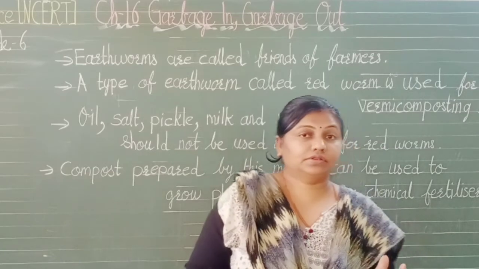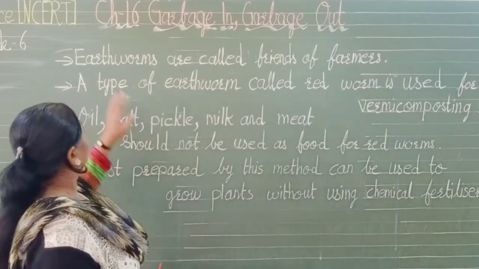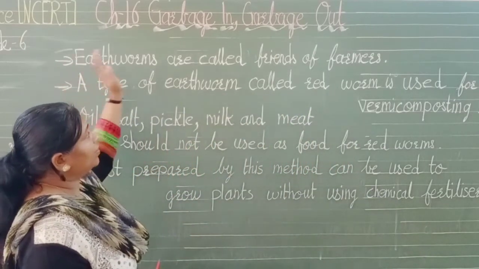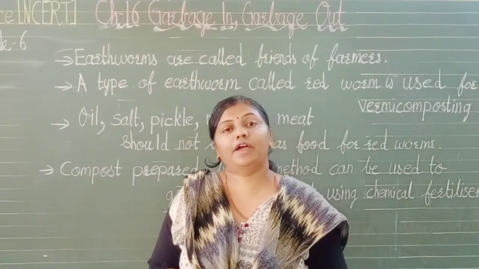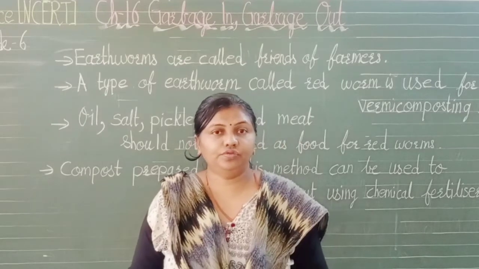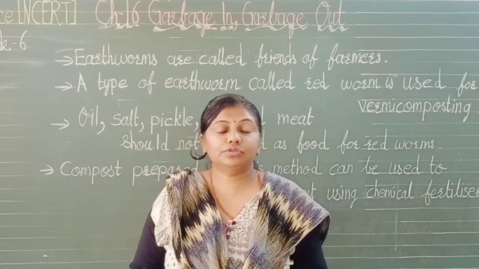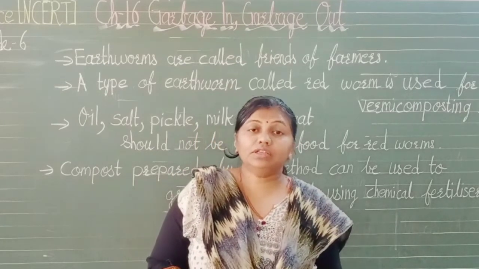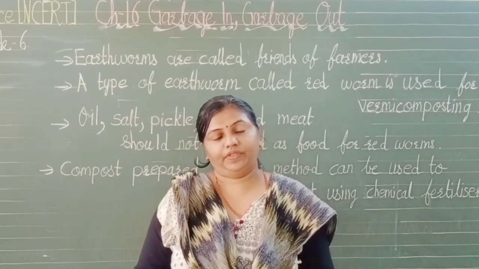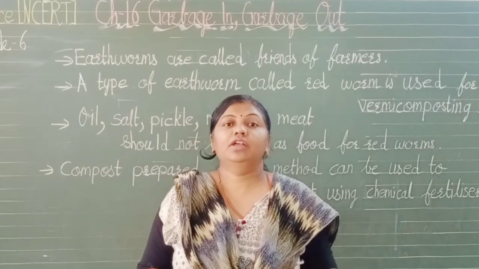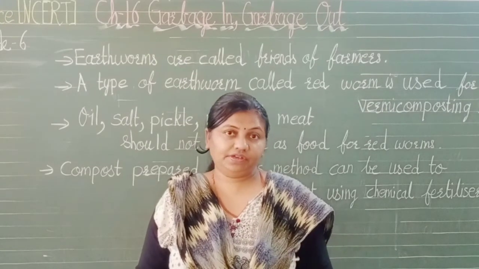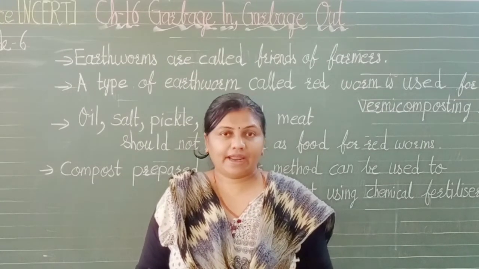You know that earthworms are called the friends of farmers. Why are they called the friends of farmers? Because they consume dry leaves and newspaper and convert all this into rich compost. And you know very well, students, that compost is very beneficial for plants, isn't it?